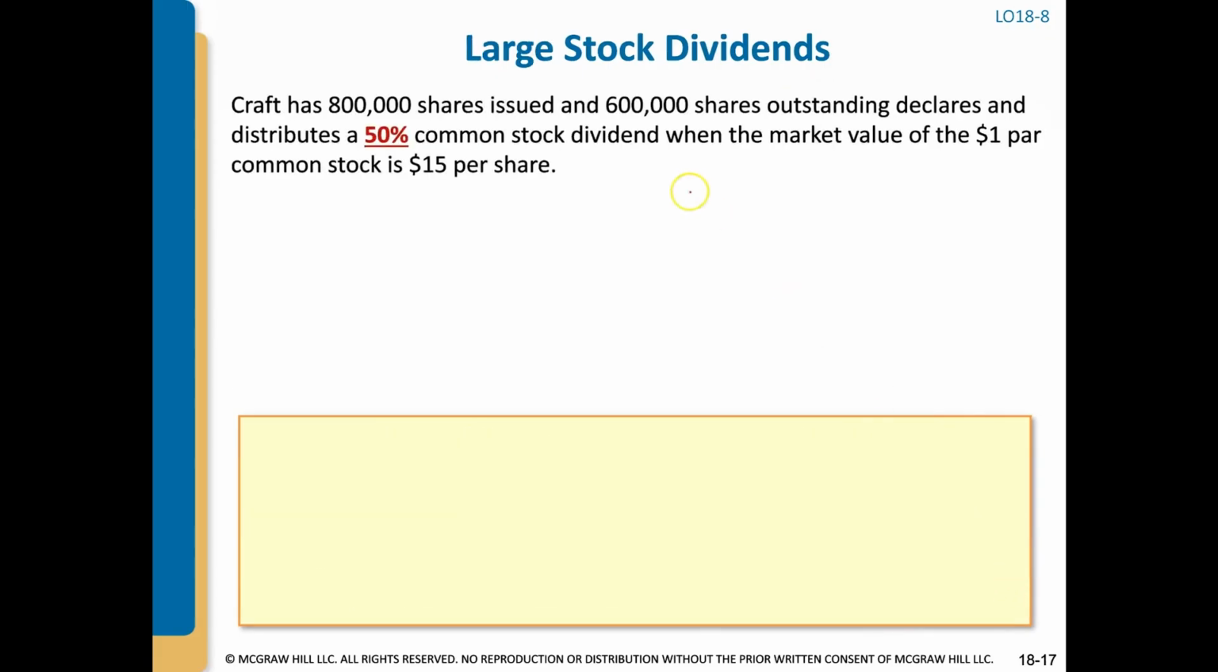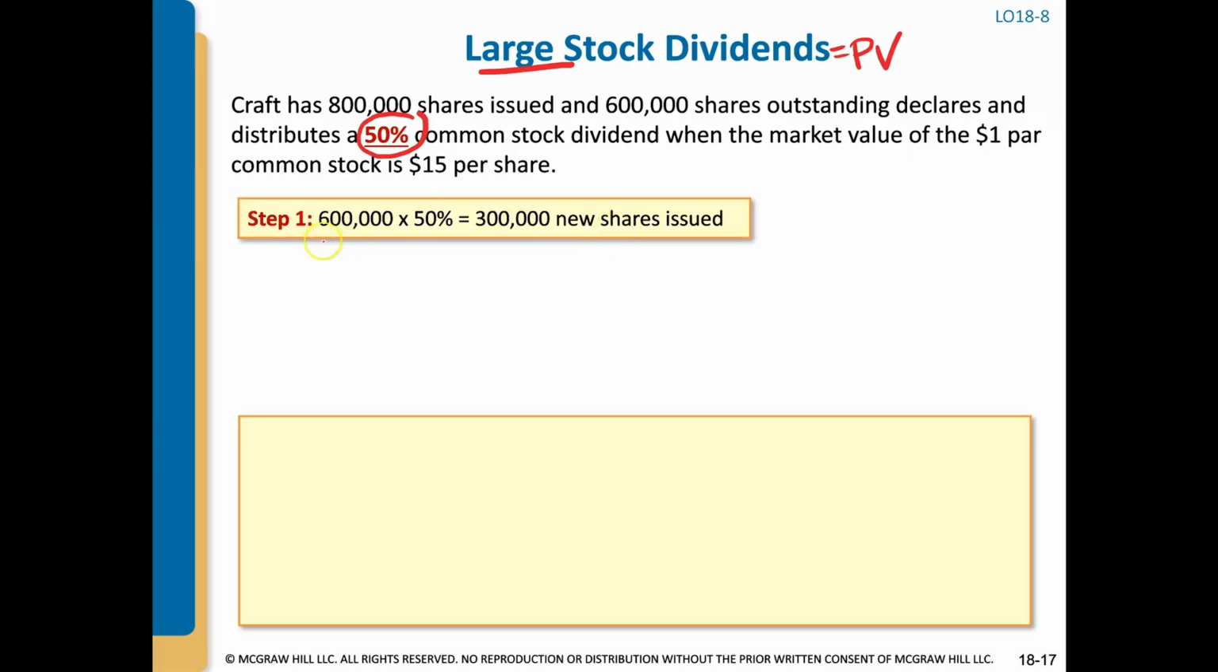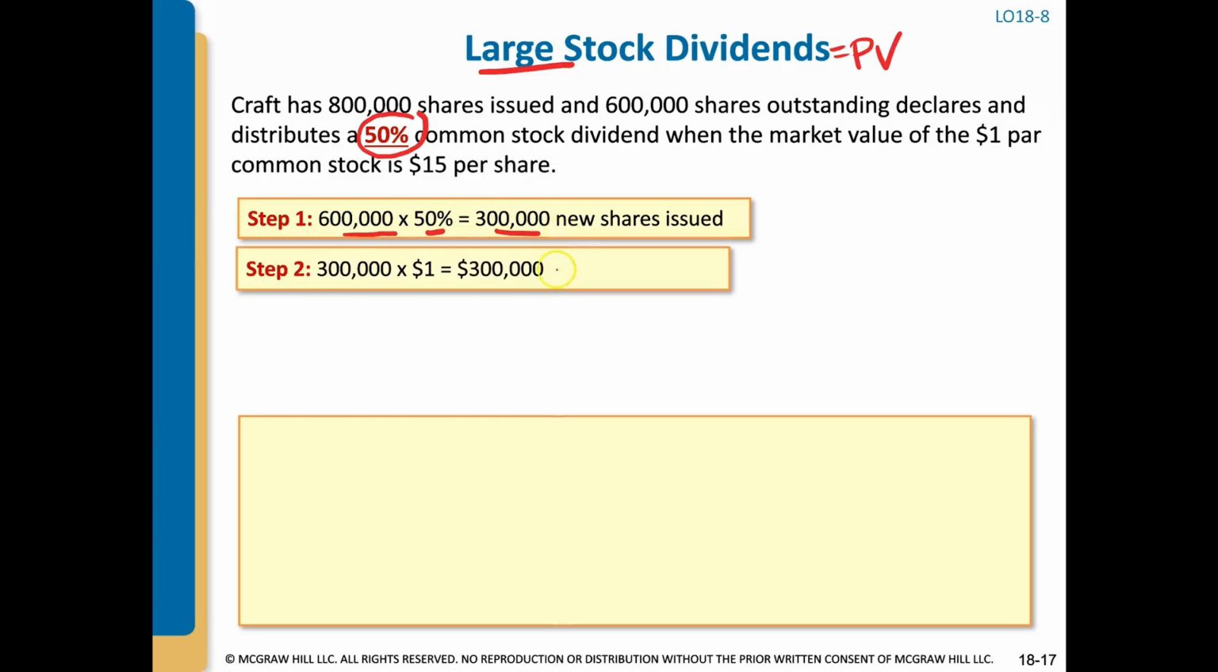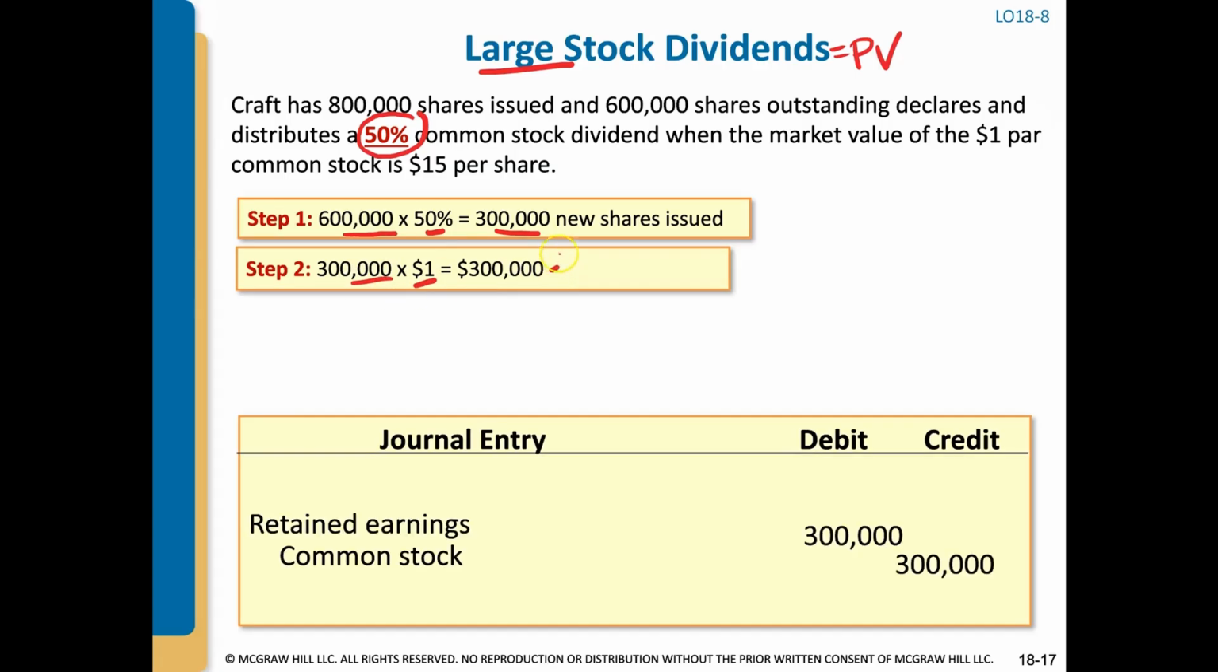Same example, same numbers, except now the stock dividend is 50%. So now it's a large stock dividend, and a large stock dividend means we only use the par value to record this stock dividend. So now we have, again, how many shares outstanding? 600,000. It's a 50% distribution. So we're going to issue 300,000 new shares, and the par value is $1, so we take those 300,000 new shares times $1, which is $300,000, and this is our entry.